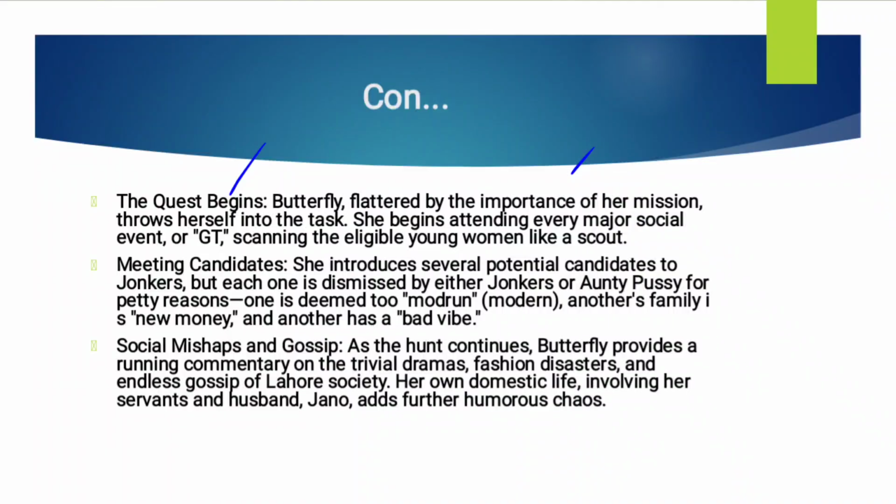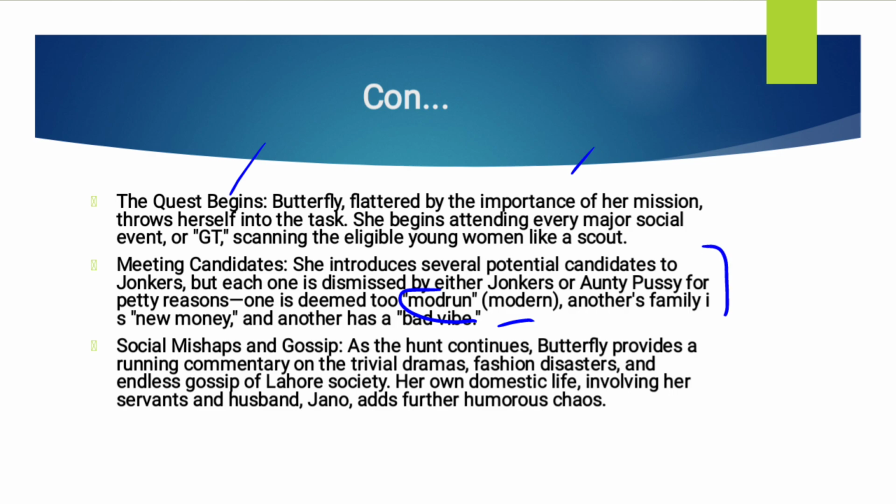Meeting candidates. She introduces several potential candidates to Jonkers, but each one is dismissed by either Jonkers or Auntie Pussy for petty reasons. One is deemed too modern. Again, the word modern, you can see the actual spelling here. Another's family is new money, and another has a bad vibe.